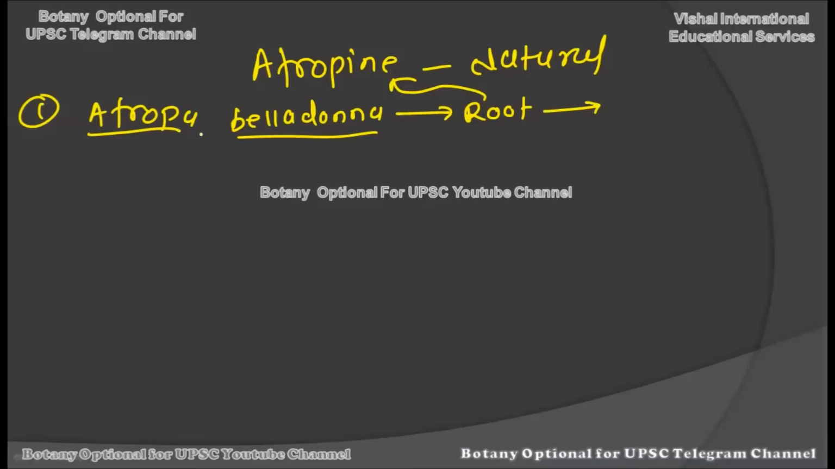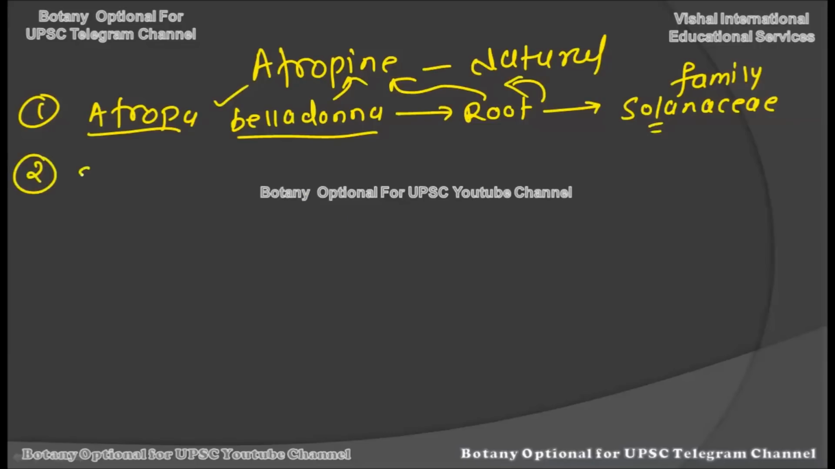And to which family does this Atropa belladonna belong? It belongs to the Solanaceae family. Carefully remember the name of the family, because in the UPSC mains, of course, they will ask you about the family of the plant which is naturally producing the drugs. So Atropa belladonna is the natural source of atropine, it comes from the root portion, and it belongs to the Solanaceae plant family.